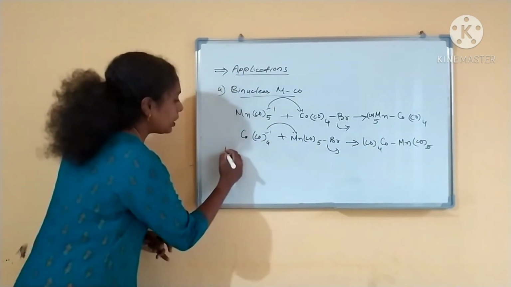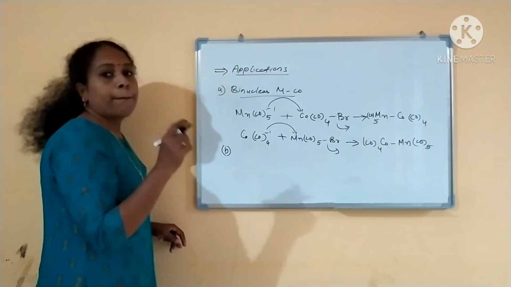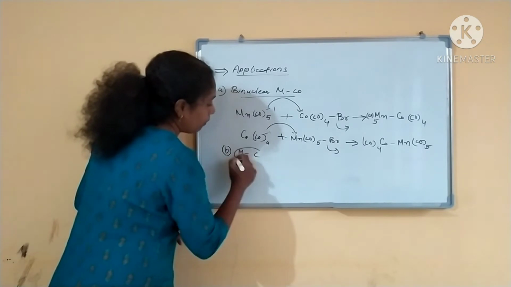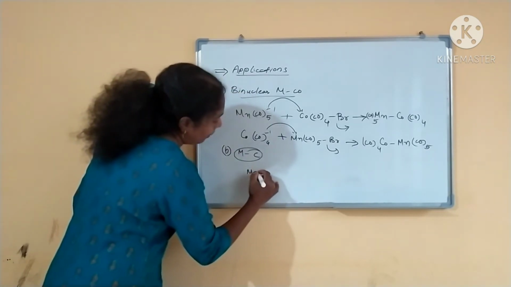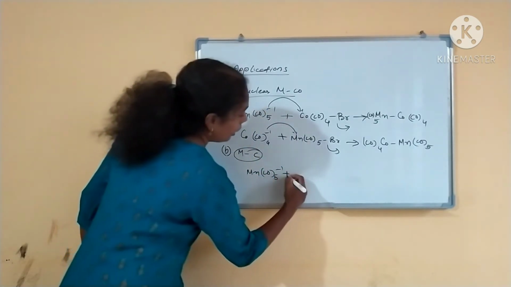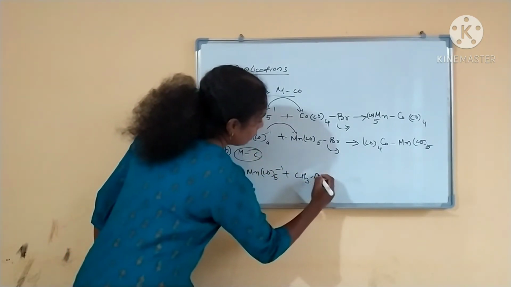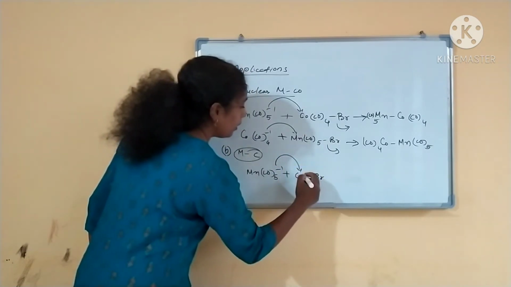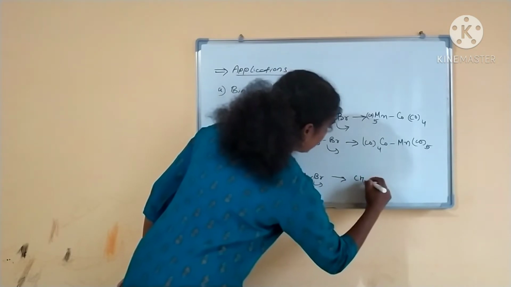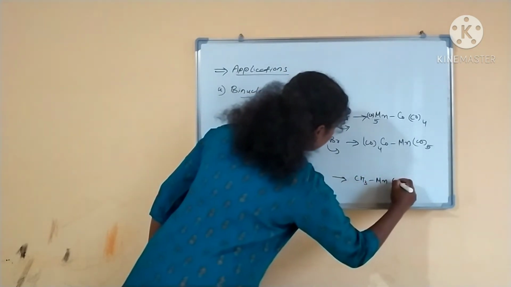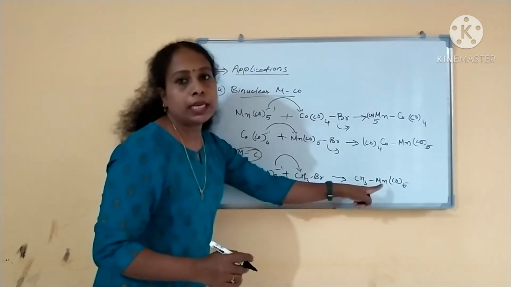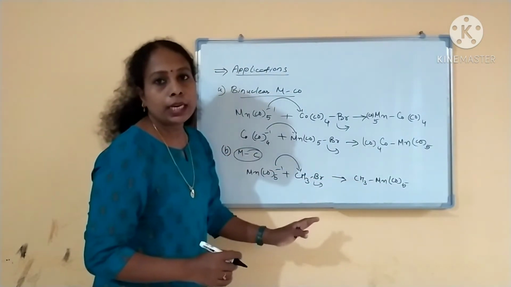The second application is it can prepare metal carbon organometallics. What can be done? Metal carbon. Okay, we will see. If you take Mn(CO)5 1-, any metal carbonylate you can take, it will be reacting with CH3Br. What will happen? The bromide will be going. Then what will it become? CH3Mn(CO)5. That is what metal carbon organometallics it can prepare.